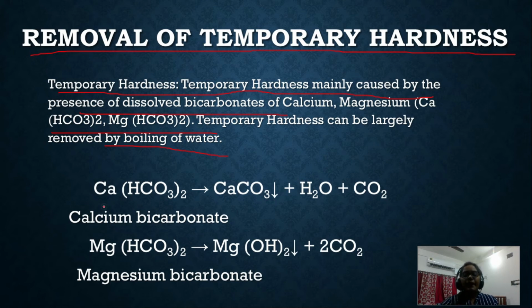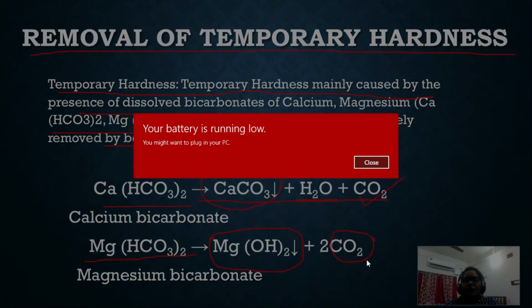Okay, so if we have calcium bicarbonate, we just boil the water, and what will happen? The calcium will be precipitated out as calcium carbonate, and carbon dioxide will be evaporated, and after all we are getting fresh, soft water. If we have magnesium bicarbonate in our water, what will happen? Magnesium will be precipitated out as magnesium hydroxide, and carbon dioxide will be evaporated. So thus magnesium bicarbonate also will be gone.